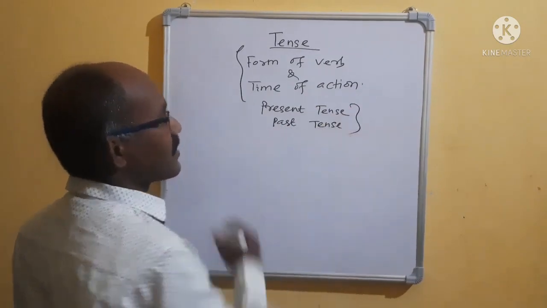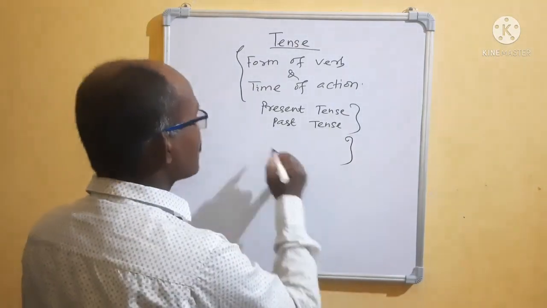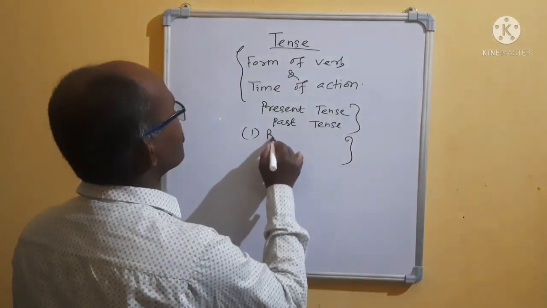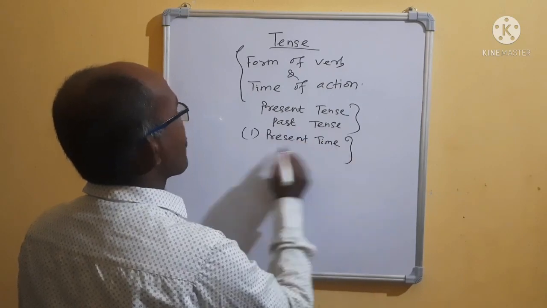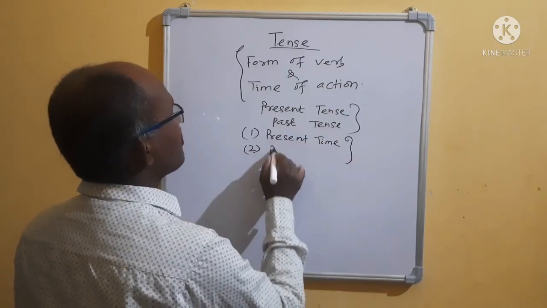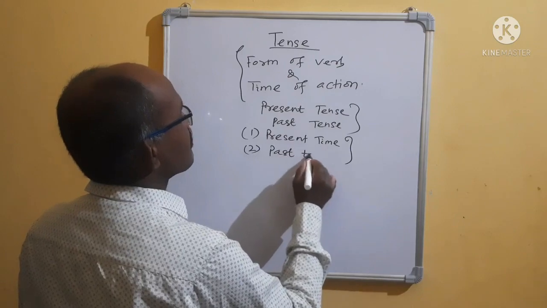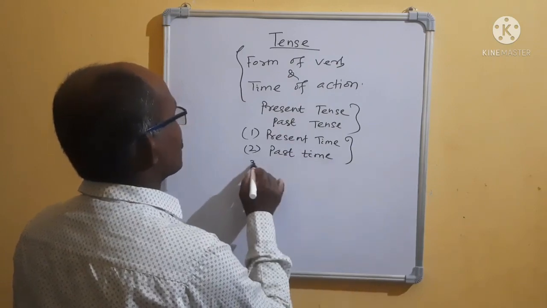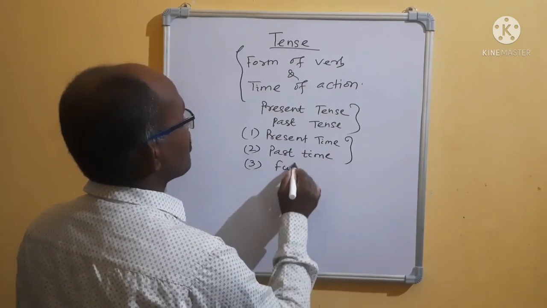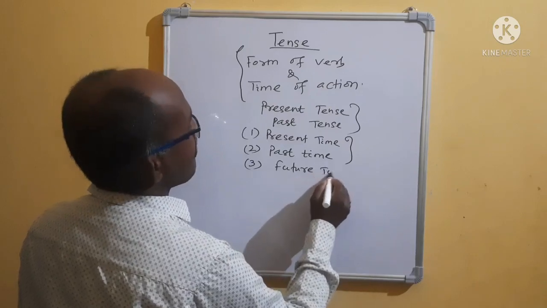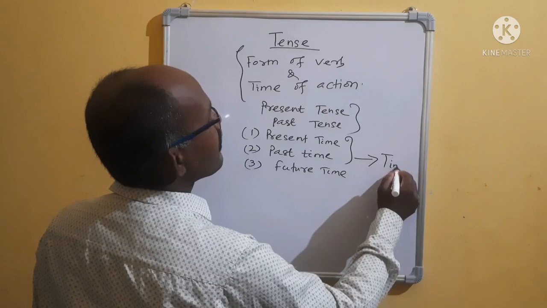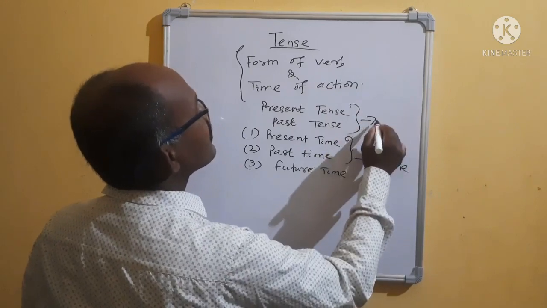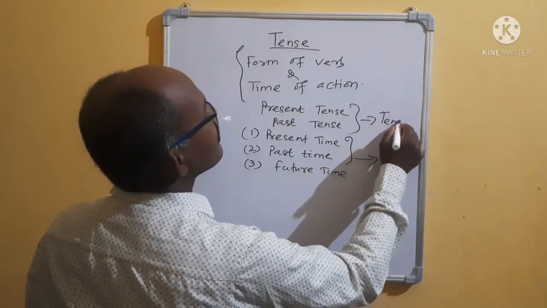But time: number one, present time; number two, past time; number three, future time. Clear? This indicates time. It indicates tense.